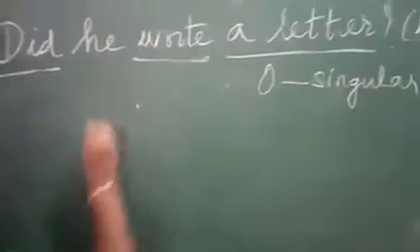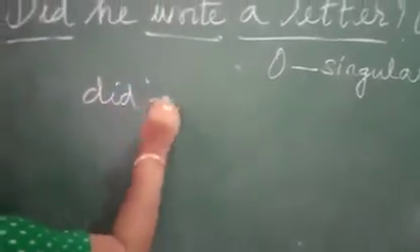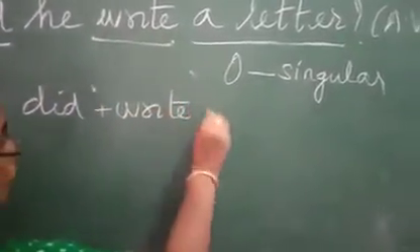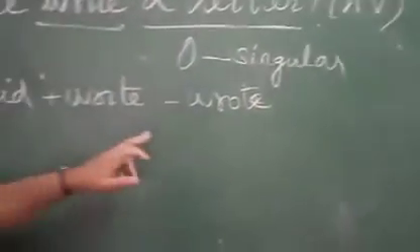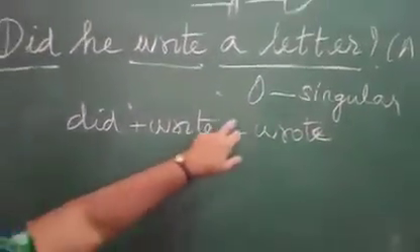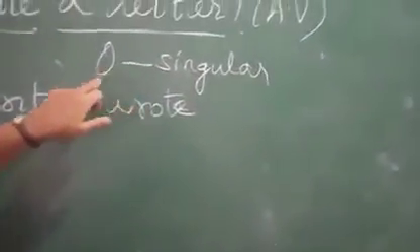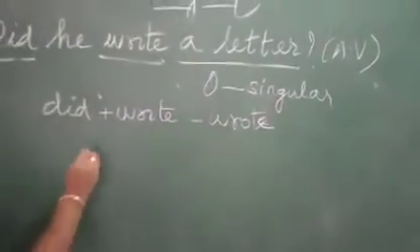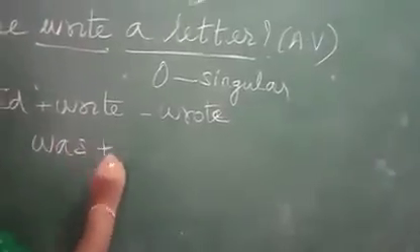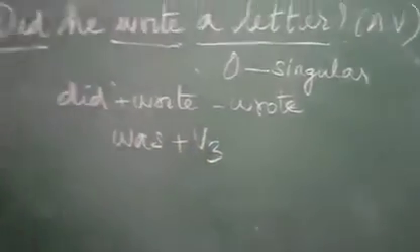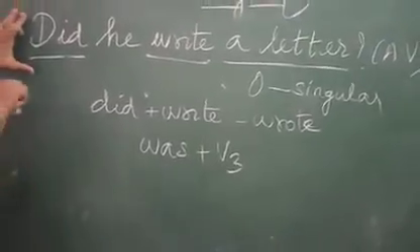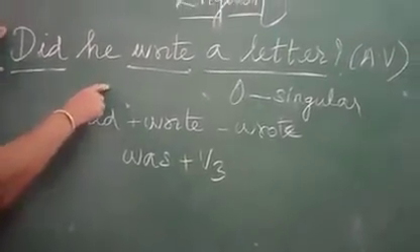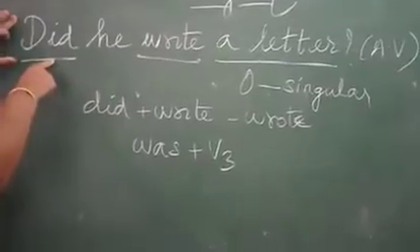Did plus write was what? Wrote. So the verb is in past tense and the object is singular. So what we have to use when we are writing the passive voice? Was plus V3. The sentence is in the form of a question, a yes or no question or polar question.